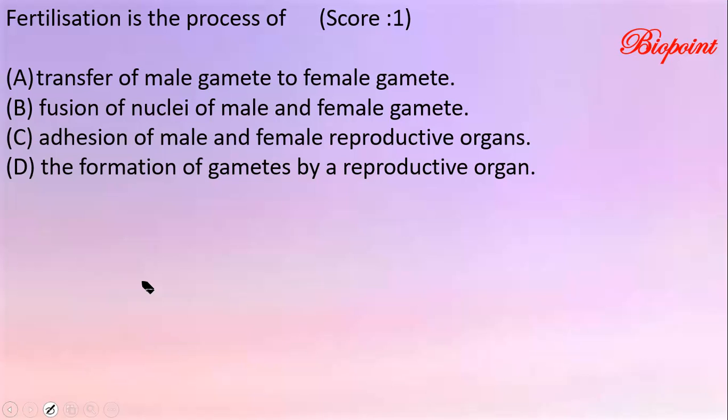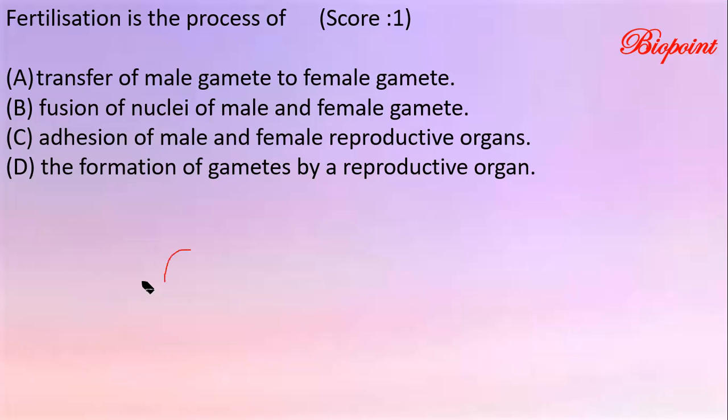Fertilization is the process of, a 1 mark question: transfer of male gametes to the female gametes, fusion of nuclei of male and female gametes, adhesion of male and female reproductive organs, or the formation of gametes by a reproductive organ.